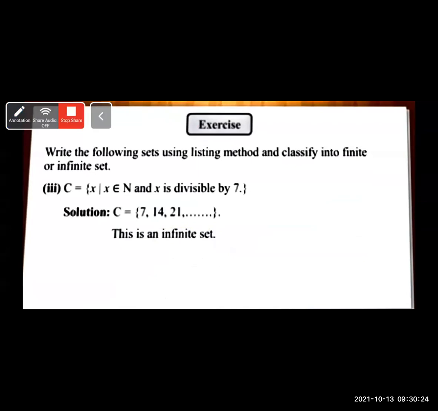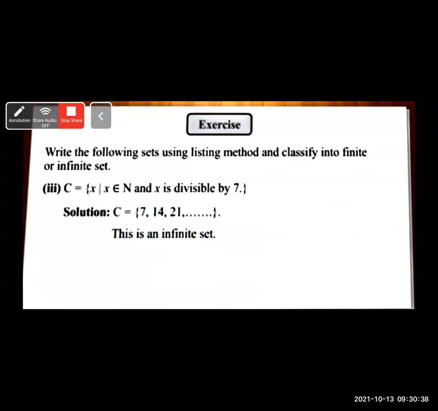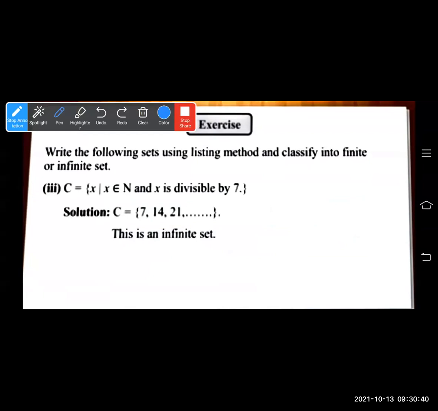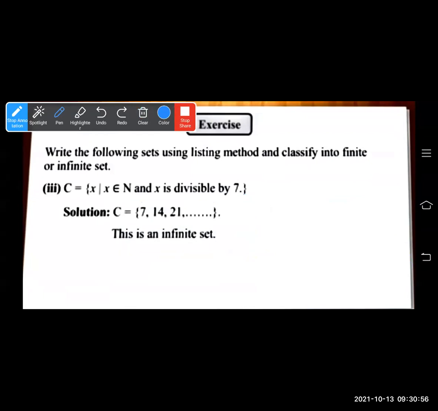In the third example, it is given as C is equal to set of all x such that x belongs to natural number and x is divisible by 7. Divisible by 7 means that in the table of 7, x is divisible by 7. 7, 14, 21, 28, and so on. And so on is coming. So you can say that this is an infinite set. It is unlimited and uncountable. Therefore, this set is an infinite set.